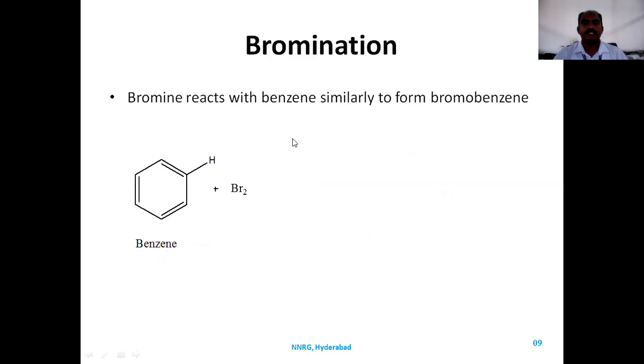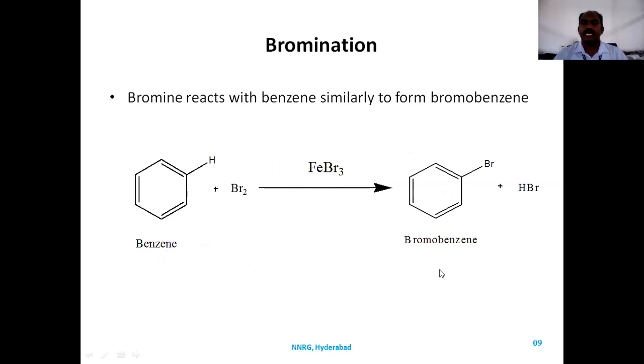Coming to bromination, it acts similarly. Bromine reacts with benzene in the presence of ferric bromide to give bromobenzene and HBr.